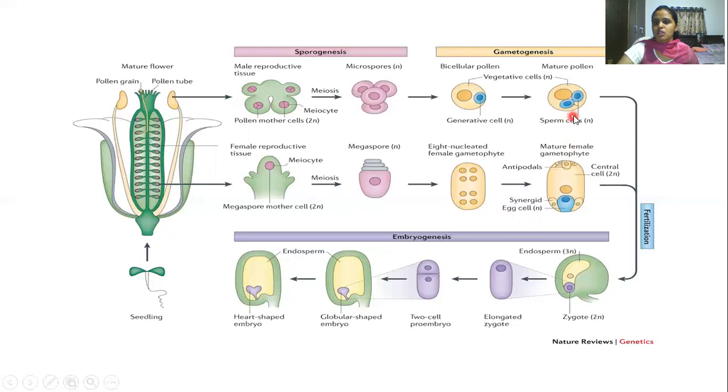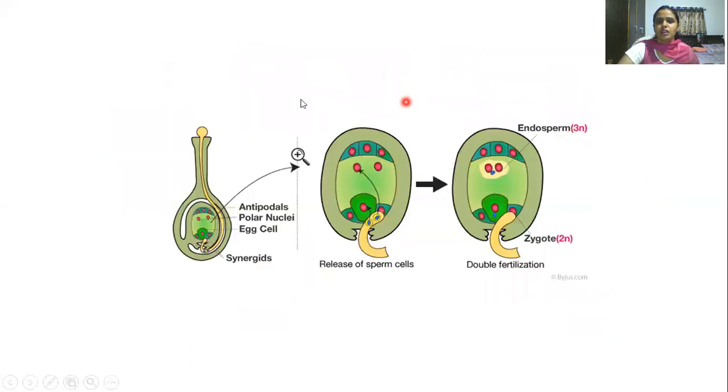Here you can see the mature pollen grain and the mature female gametophyte. I'll just give you the overview of double fertilization. Here, this is the pollen tube, and this pollen tube consists of two male gametes, and these contents are released into the synergids. These are the two synergids, this is the egg cell, this is the polar nuclei, and this is the antipodals.